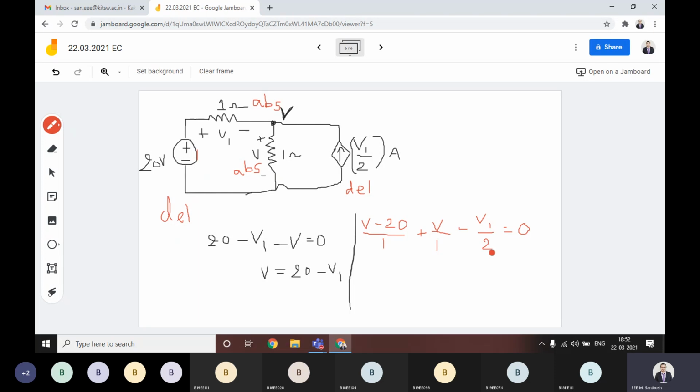Then in place of V, you substitute this value 20 minus V1. In two places you have to substitute 20 minus V1, so that you will get the value of V1 first.